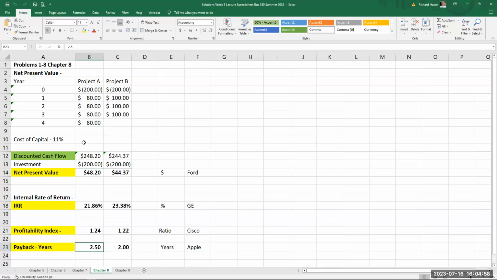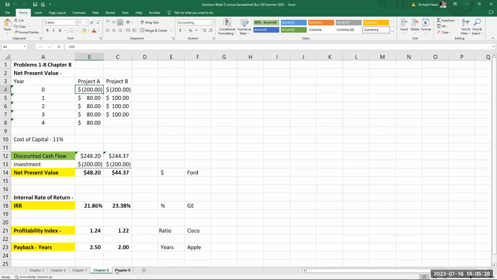And the payback is how many years does it take you to pay back the investment? In this example, it was 2.5 years. In project B, in this example, it was 2 years. No discounting cash in this example, or this analysis. Payback is just strictly how long did it take you to pay back the investment in cash flow. Those are the 4 calculations you have to use in assignment 4.